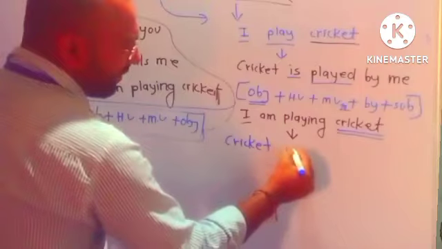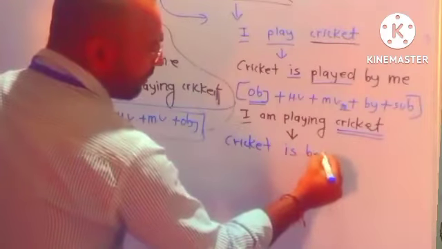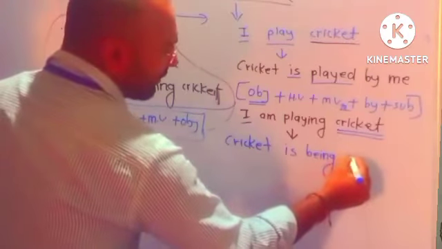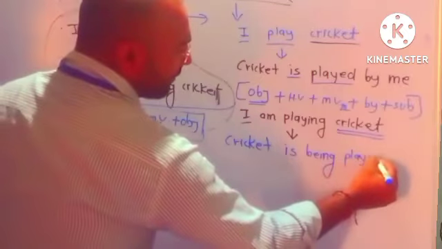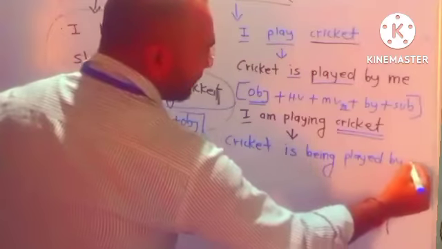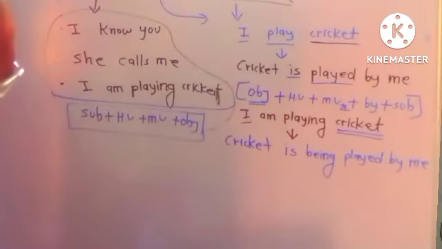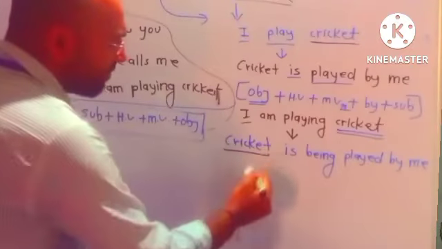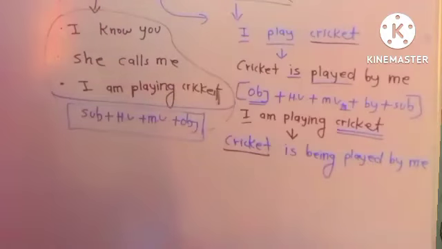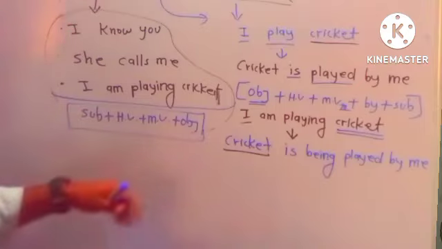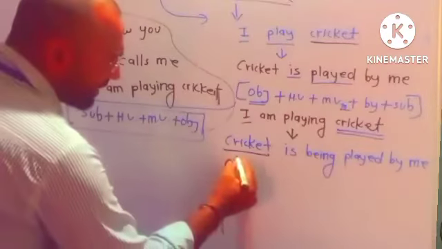Cricket is being played by. I will get converted into me. I will get converted into what? Me. What did we write down first? Cricket. Cricket is what? Object. Cricket is object. So what will be the second structure?